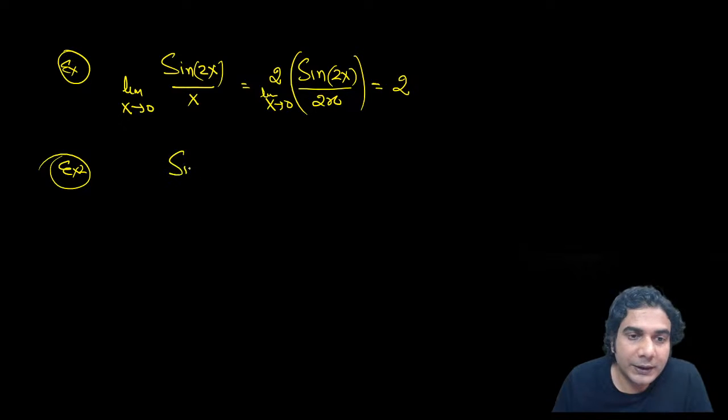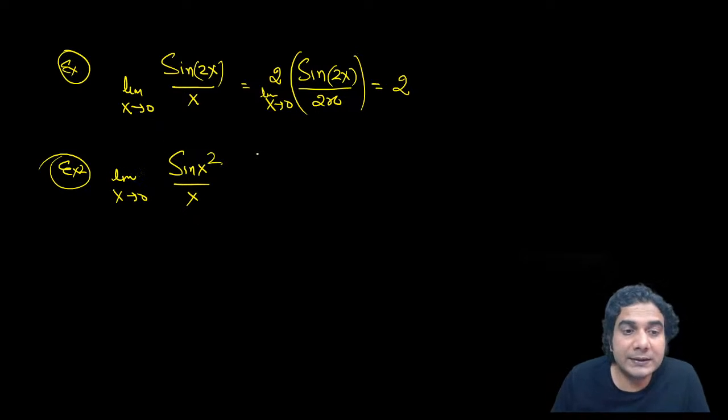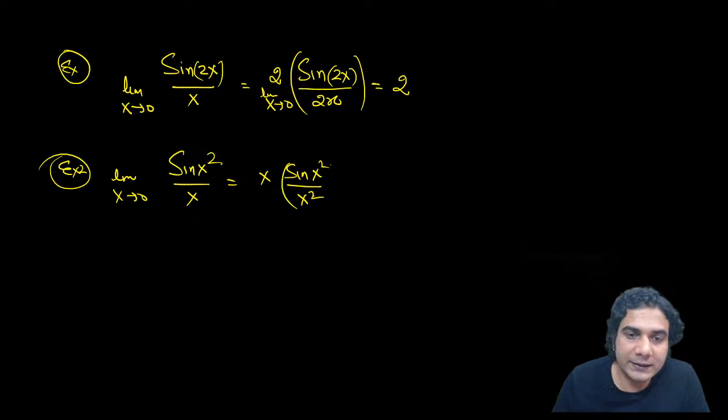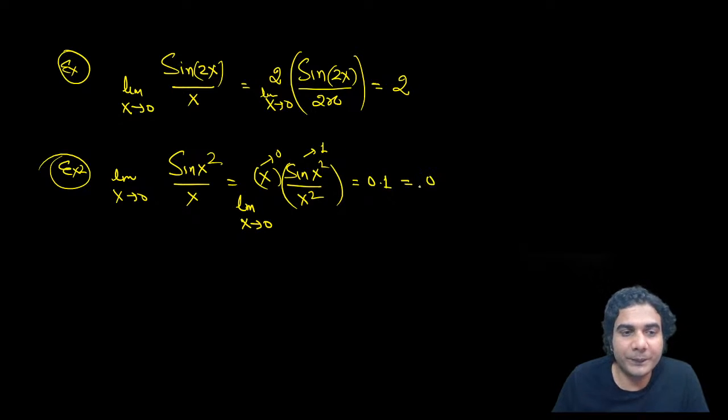If you have sine of x square upon x, x approaching 0, see what will be the answer of this. Now in this case, theta is x square, right? So you need to multiply and divide by x square. So it will be sine of x square upon x square. Now you can see x is approaching 0, this limit is approaching 0, and this limit is approaching 1. So it is nothing but 0 into 1, and 0 into 1 is nothing but 0. So that is going to be the answer. I hope it is clear.